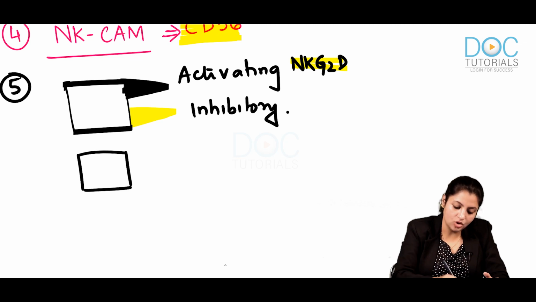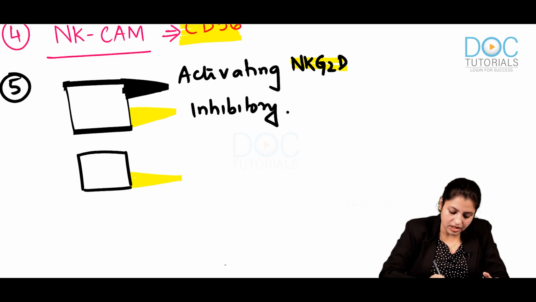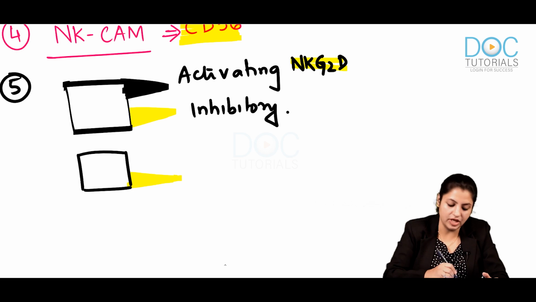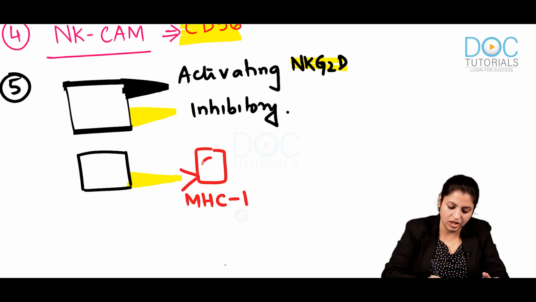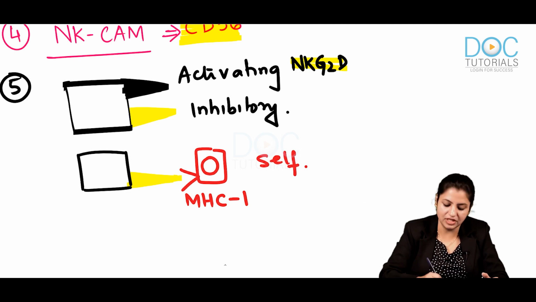Under normal circumstances, the inhibitory arm of the NK cell binds with MHC1, which is present in all the nucleated cells of the body. All the nucleated self cells of the body have MHC1.